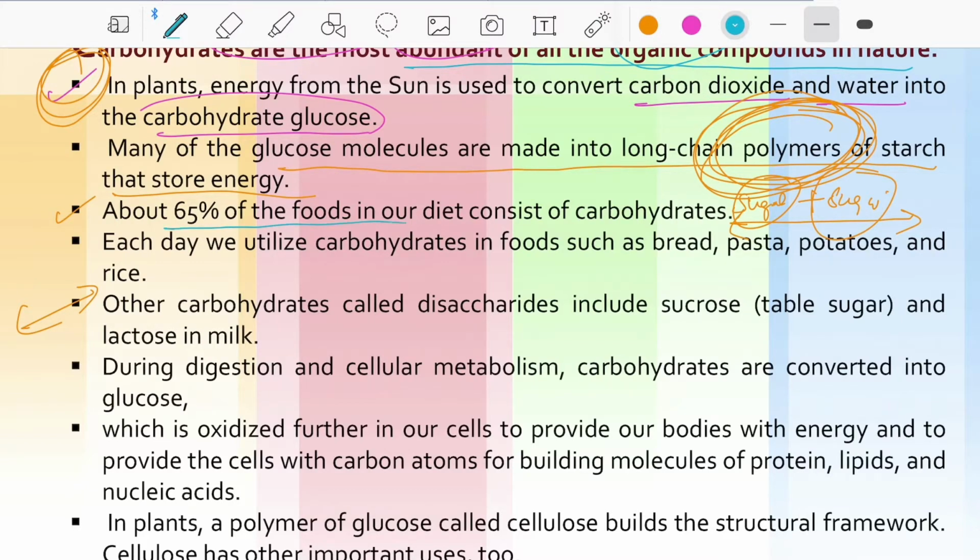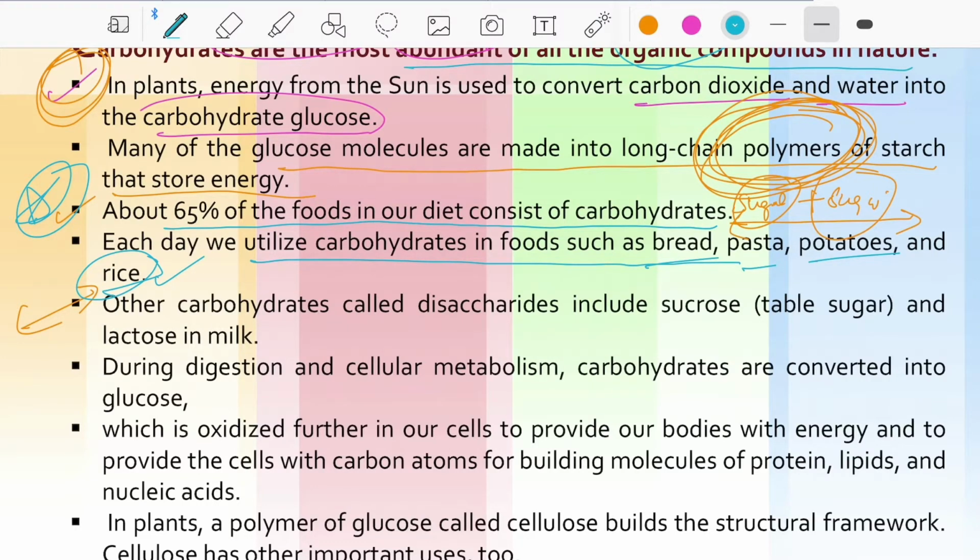About 65% of the foods in our diet consist of carbohydrates. That's a common point. Each day we consume carbohydrates in foods such as bread, which is full of carbohydrates, pasta, and potatoes, also full of carbohydrates. Rice is a major component of the diet in South India, where they eat rice more than in North India. The major component is carbohydrate.